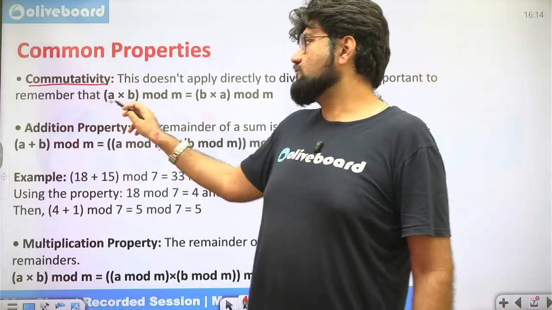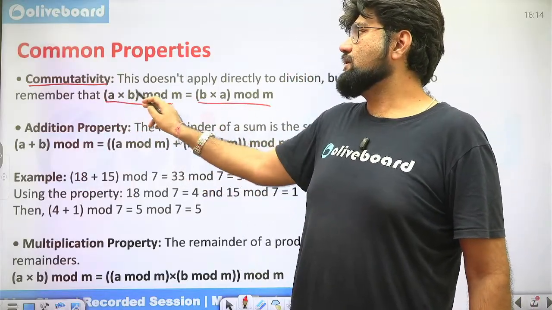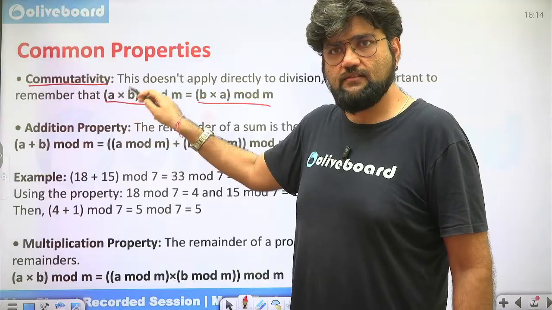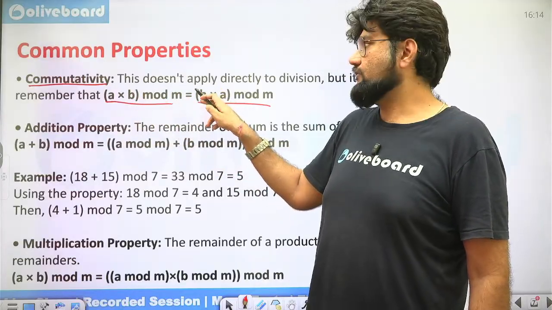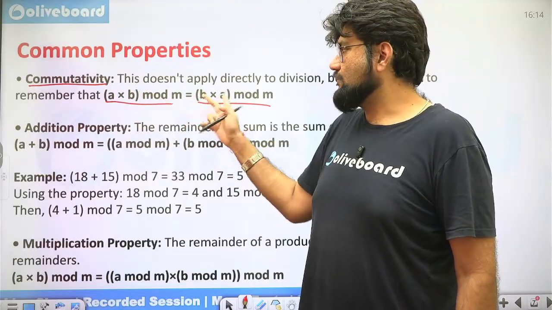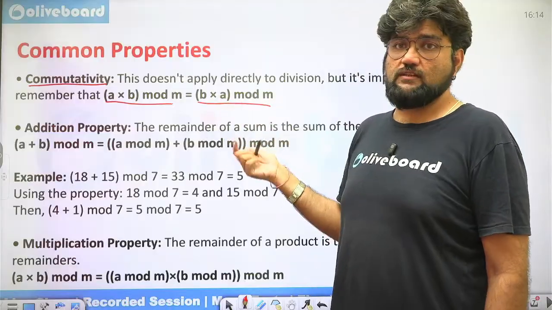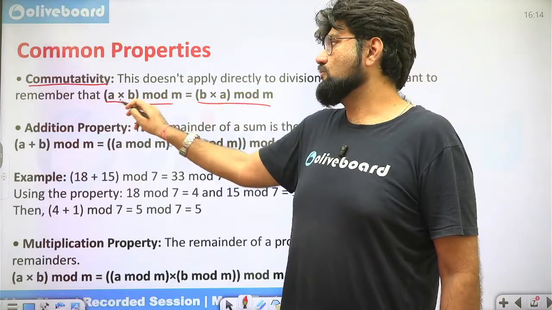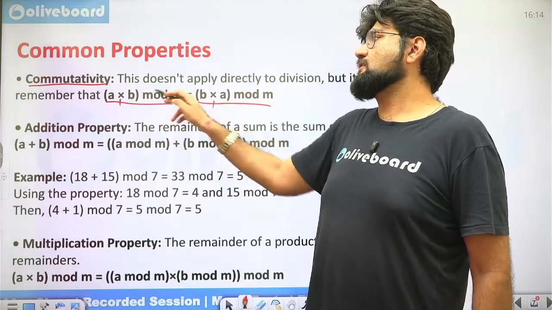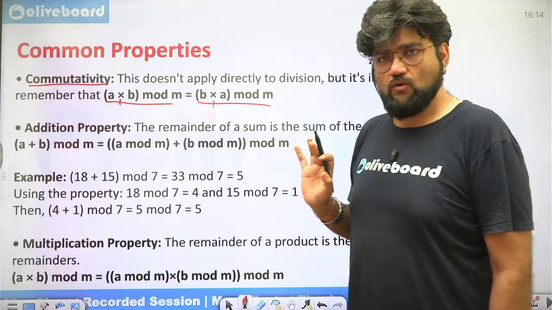Similarly, commutativity is valid here also. A into B mod M. So I'm taking a product of 2 entities and I'm finding their remainder with M. It will be same if I multiply it in the reverse order. B into A mod M is also same. This is also valid for plus also. Okay. So A plus B mod M or B plus A mod M is also equal only.